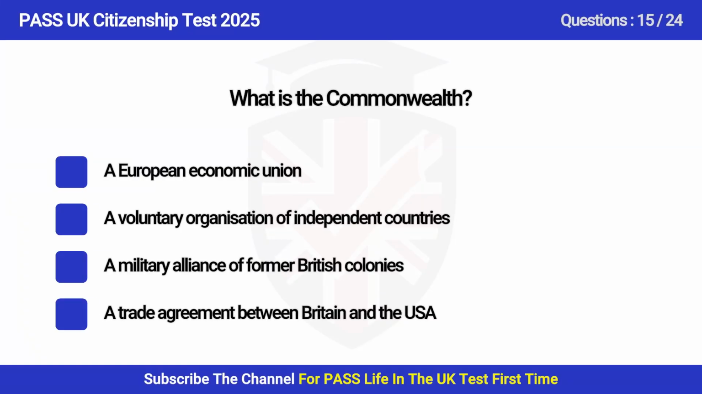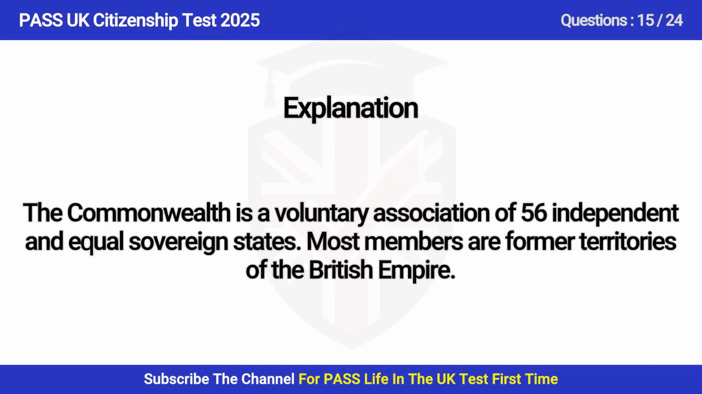Question 15. What is the Commonwealth? A. A European Economic Union. B. A voluntary organisation of independent states. C. A military alliance of former British colonies. D. A trade agreement between Britain and the United States. Answer is B. A voluntary organisation of independent states. The Commonwealth is a voluntary association of 56 independent and equal sovereign states. Most members are former territories of the British Empire.